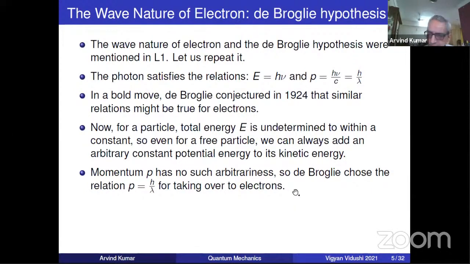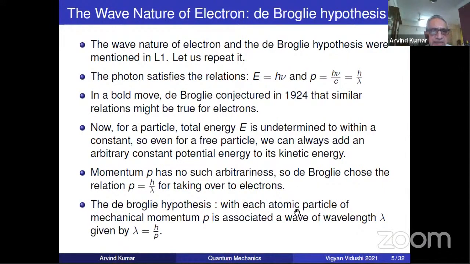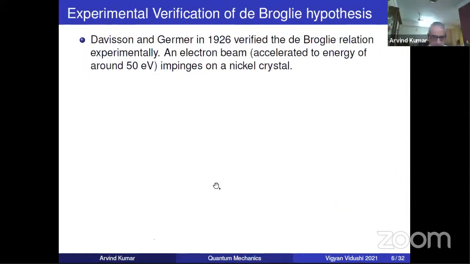So please write that. And so that is the hypothesis of de Broglie: with each atomic particle of mechanical momentum P is associated a wavelength lambda equal to h by P. Now, of course, that was a theoretical hypothesis. It was verified soon after in 1926, and it was verified by crystal diffraction experiments.